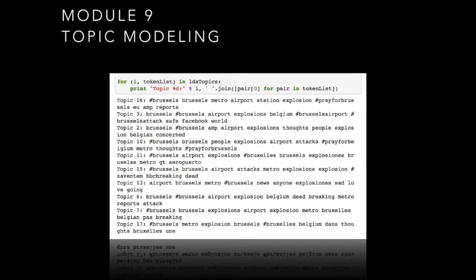Disasters. So first off, an overview of what topic modeling is. The idea is to take a collection of social media posts and break them down into groups that are all topically or thematically connected. So here we have an example of about 10 different topics from the Brussels airport bombing, and these topics provide us insight into words that frequently co-occur together or different themes that people are discussing about this particular event.